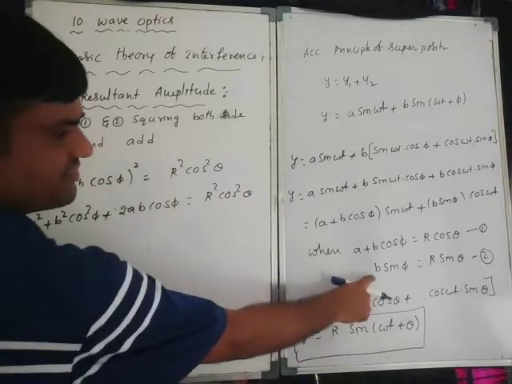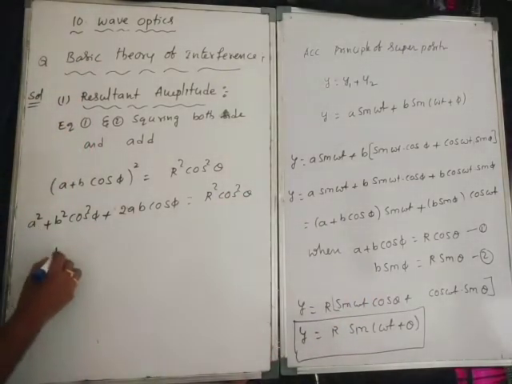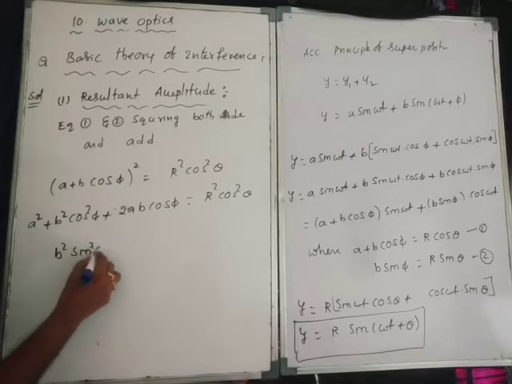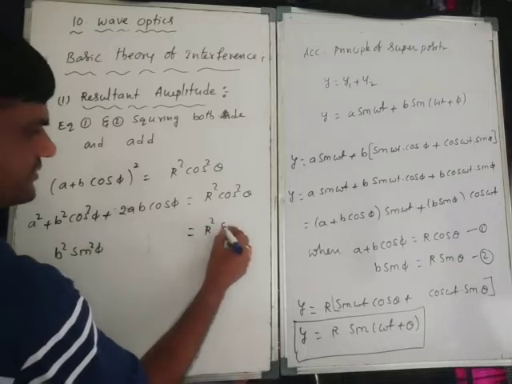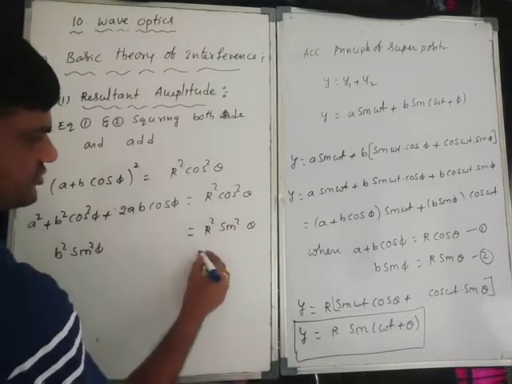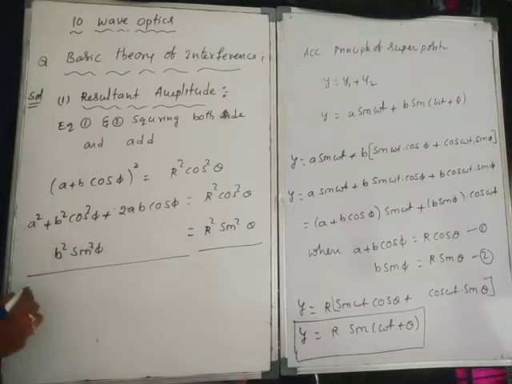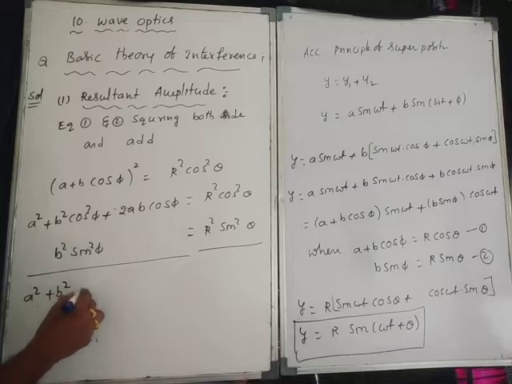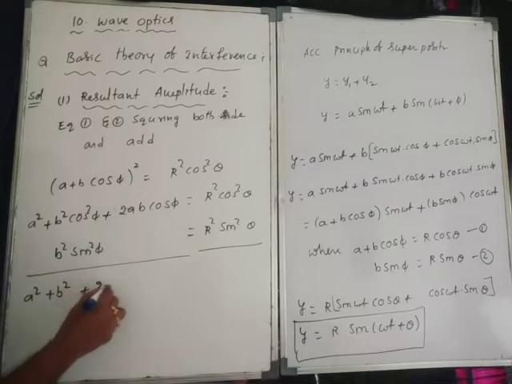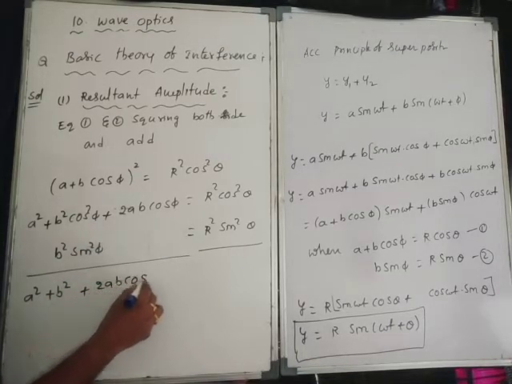Similarly, second equation: B square sin square phi is equal to R square sin square theta. Now you can add it. So A square, B square take common, sin square phi plus cos square phi is equal to 1, plus 2AB cos phi.